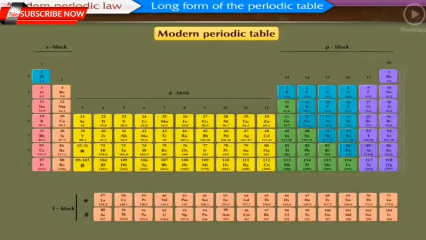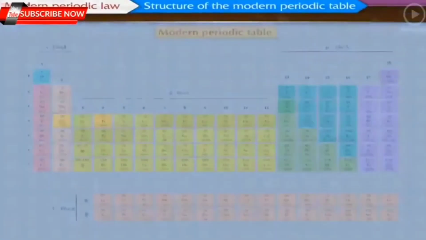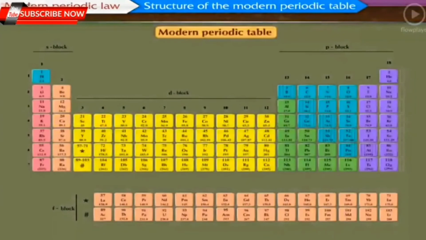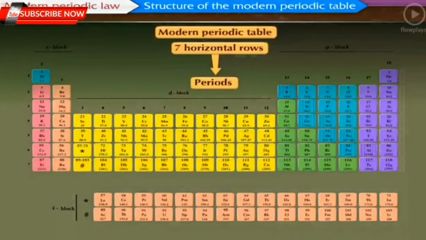After discussing answers to these questions, let us understand the structure of the modern periodic table. Structure of the modern periodic table. In the modern periodic table, there are 7 horizontal rows called periods and 18 vertical columns called groups.